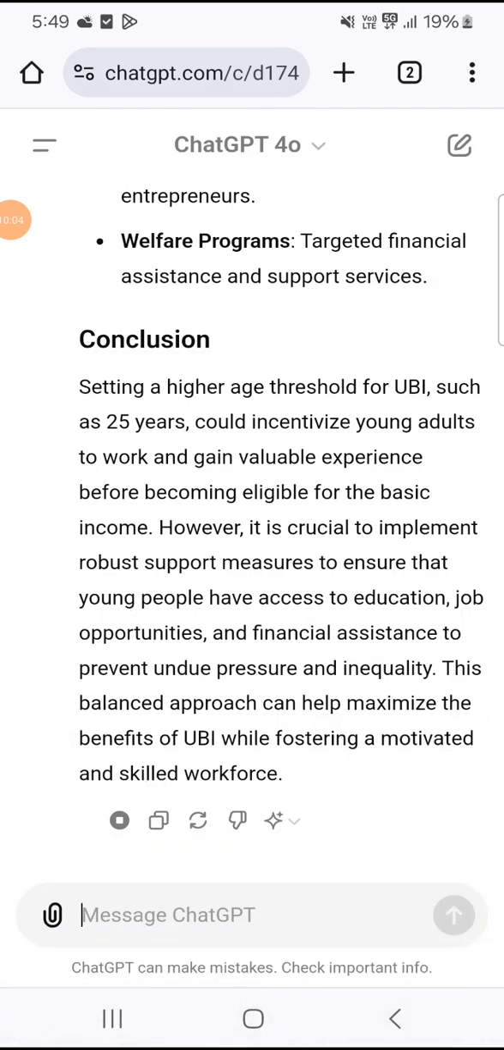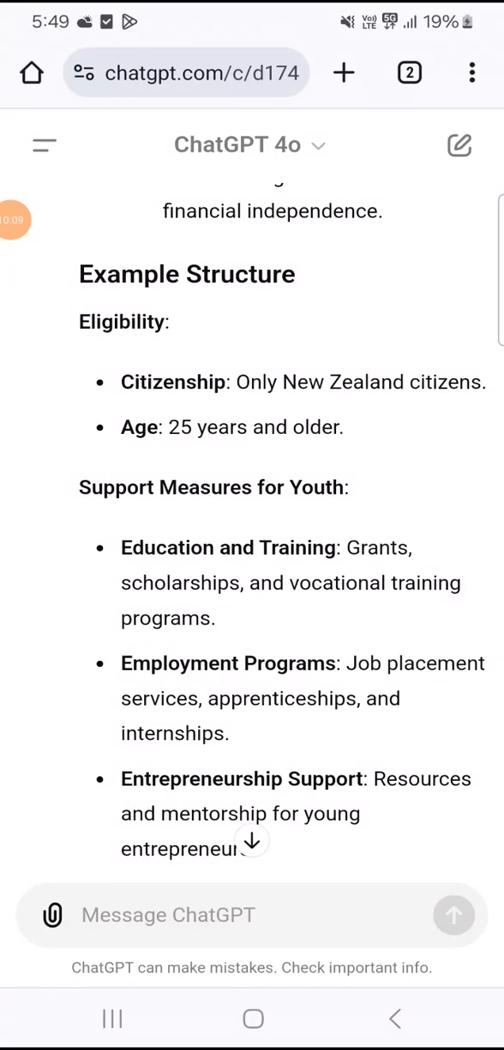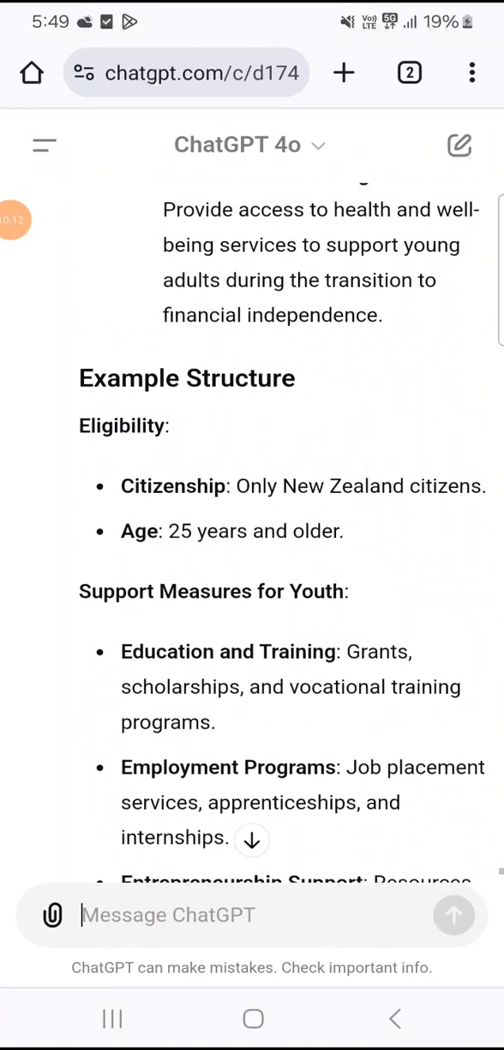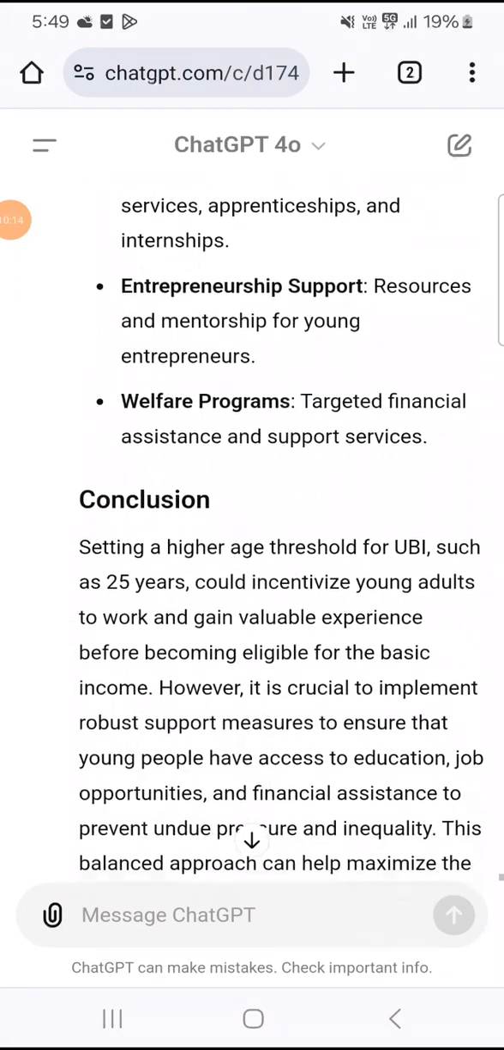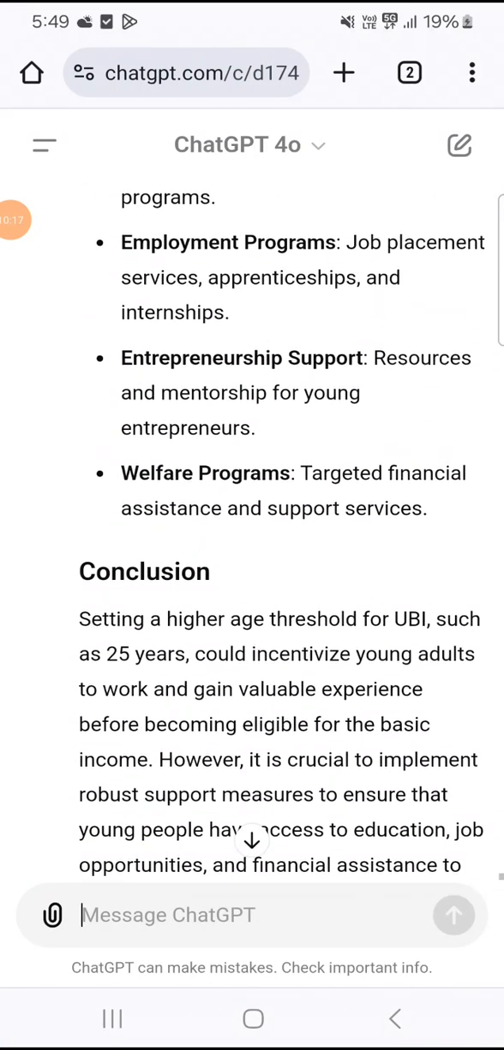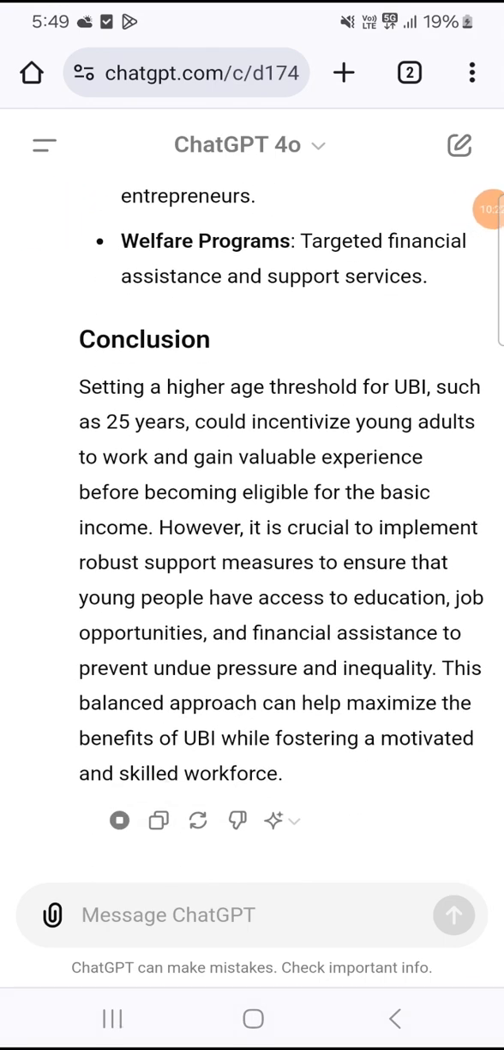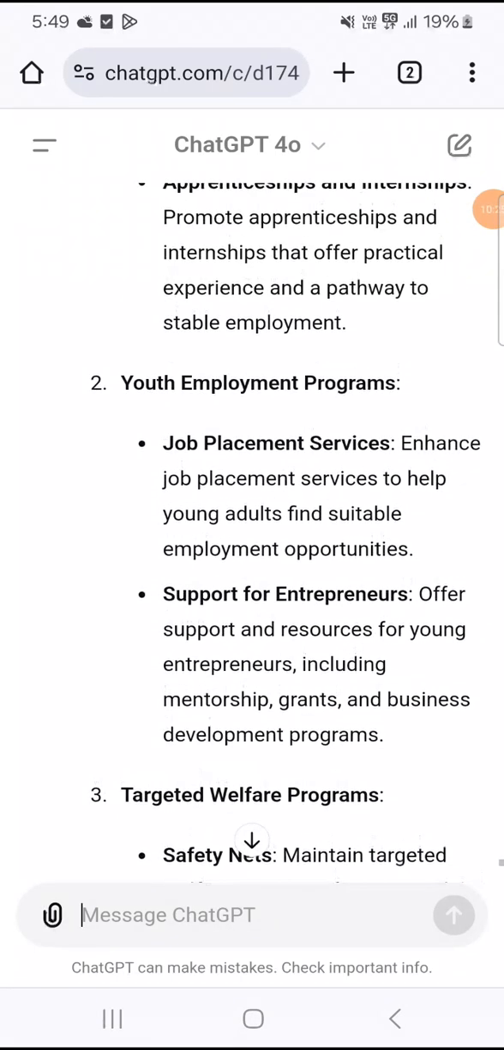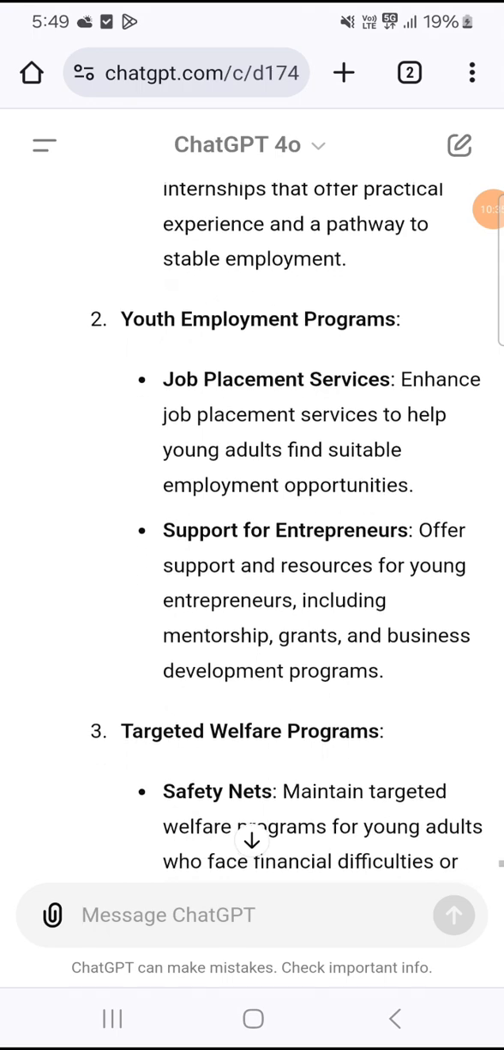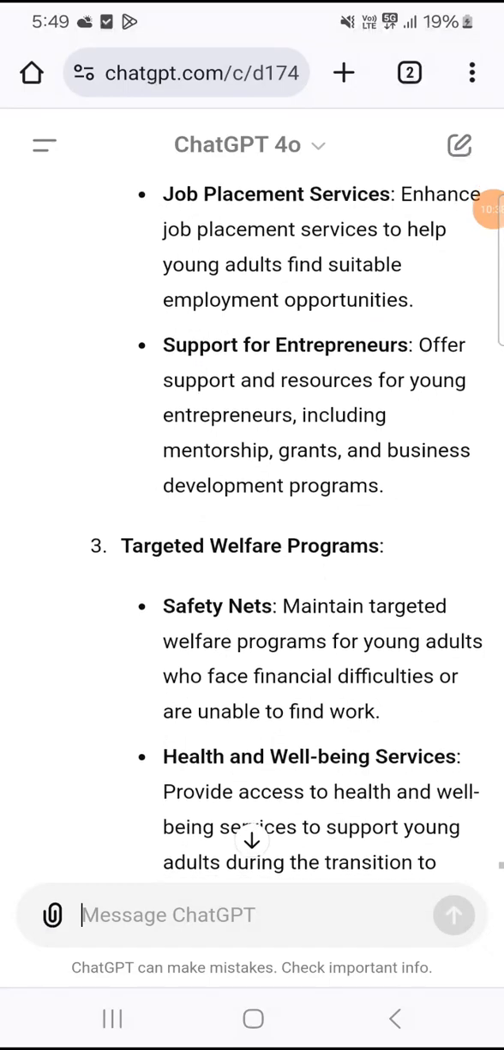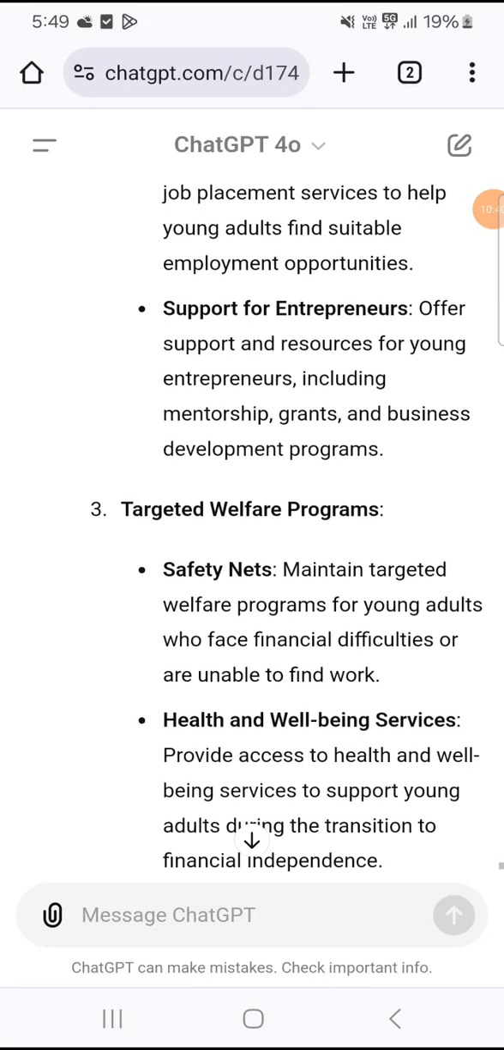1. Education and training programs. Subsidies and grants. Provide subsidies, grants, and scholarships to ensure access to higher education and vocational training. Apprenticeships and internships. Promote apprenticeships and internships that offer practical experience and a pathway to stable employment. 2. Youth employment programs. Job placement services. Enhance job placement services to help young adults find suitable employment opportunities. Support for entrepreneurs. Offer support and resources for young entrepreneurs, including mentorship, grants, and business development programs.